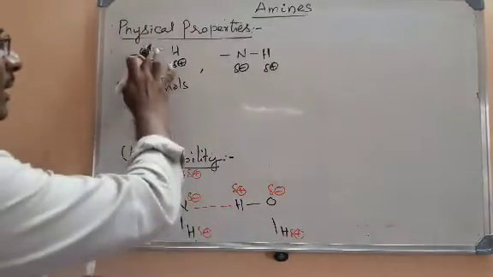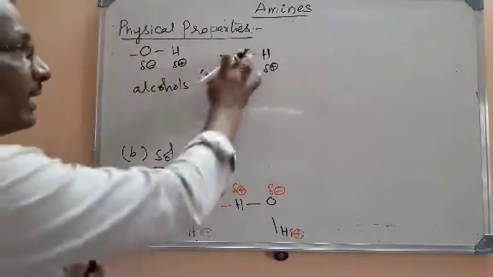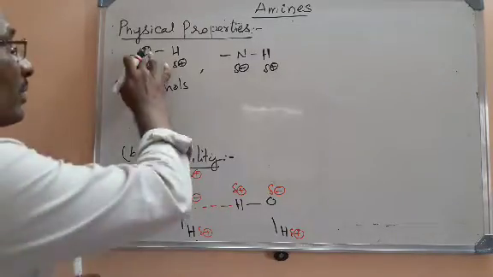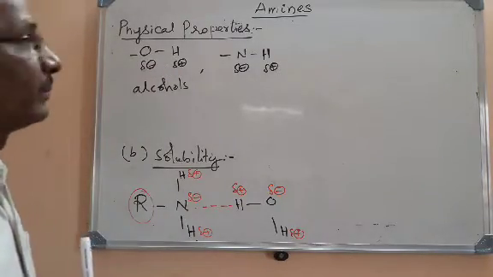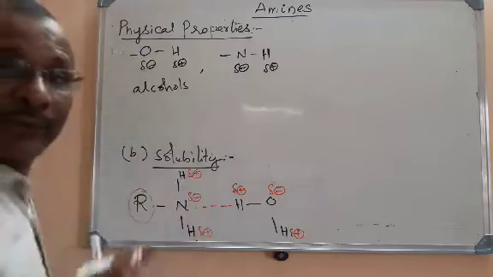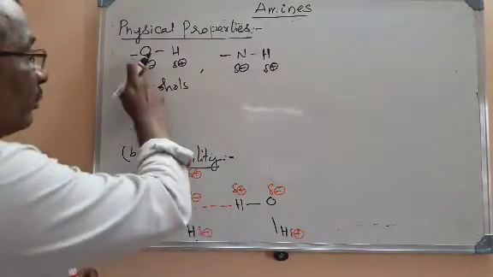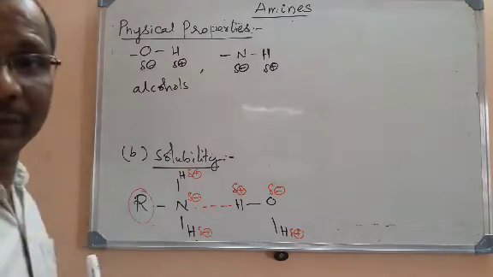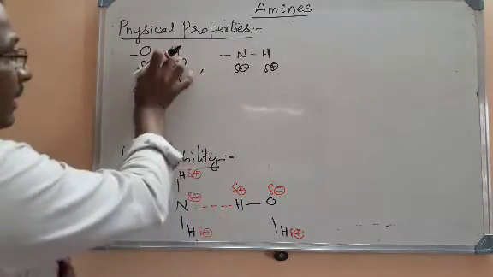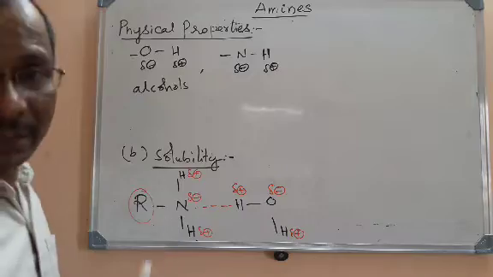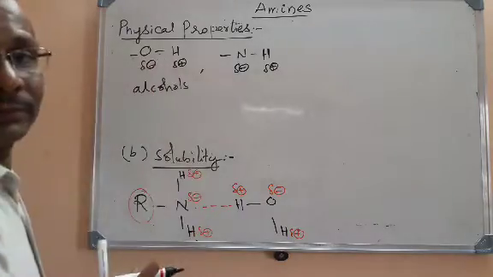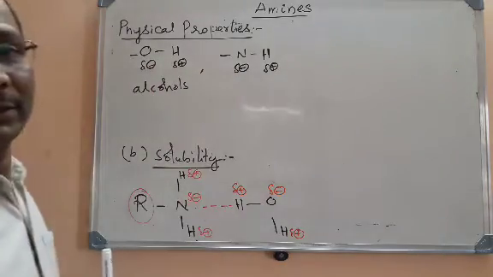But the only thing is, oxygen is more electronegative than nitrogen. Oxygen's electronegativity is 3.5 units, but nitrogen's electronegativity is only 3 units. Anyway, oxygen is more electronegative than nitrogen. The more electronegative, the more the bond polarity, so it is more polar. The N-H bond is relatively less polar.